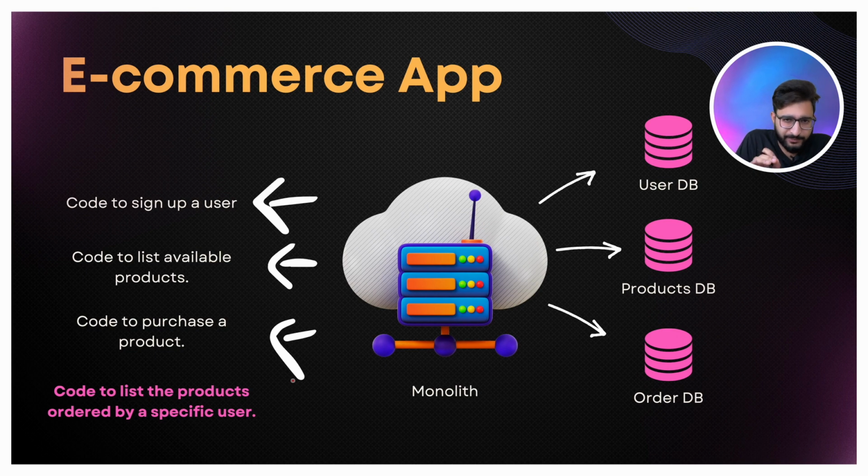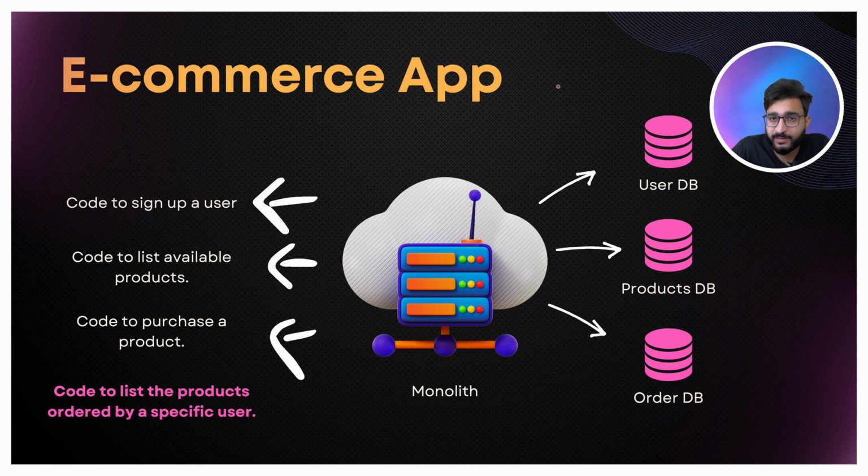So let's see if there are any challenges in this monolith architecture, right? Let's see. So if we want to implement this particular scenario within this particular code base, we can simply do that, right? We can write that particular code, and to achieve this particular use case, what will happen is I will have to first talk to this user DB, right?